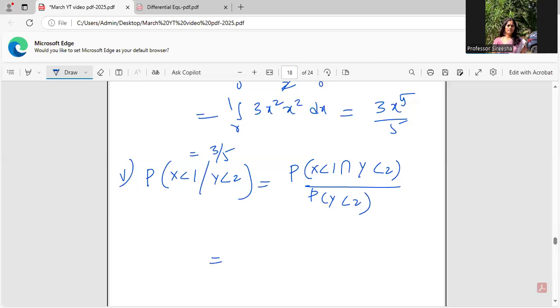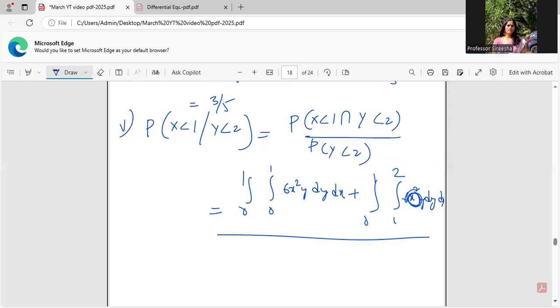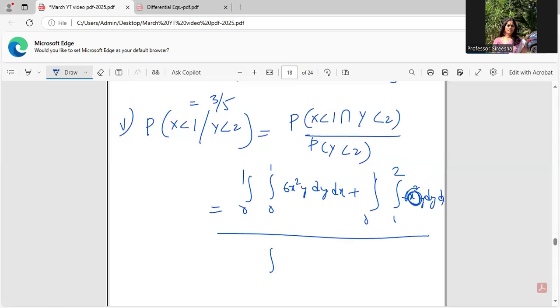X less than 1. So 0 to 1 I can take. Y less than 2. So that also should be 0 to 1 only, though I write it as 0 to 2. Between 1 and 2 the integrand doesn't exist. So it is 0 to 1, 6x square y, of course dy dx. Both limits are same. So I can put it the other way, 0 to 1, 0 to 2, 6x square y dy dx, divided by the double integral, of course 0 to 1 and 0 to 1 only, 6x square y dy dx.